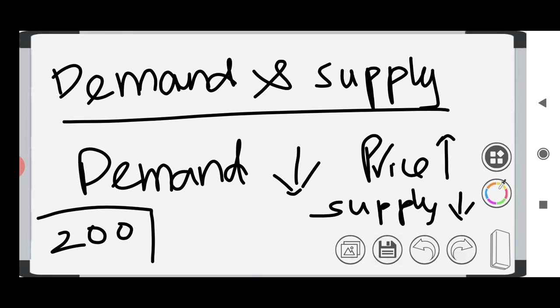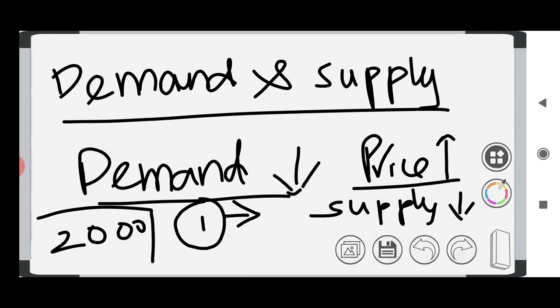If the onion is sold for only 1 rupee, all the people in the town will rush to the market and will try to buy. So the demand will be increased if the price is reduced. If the onion is sold for say 2000 rupees, no one will go to the market because they know they can't afford it. So the demand will be reduced if the price is increased, and also if the supply is reduced, price will be increased. This is what's said in demand and supply theory.